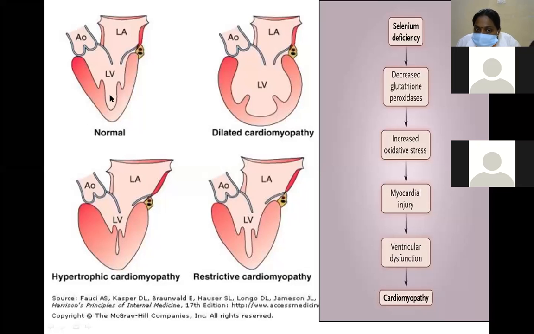So this is a normal condition, this is a dilated cardiomyopathy. Hypertrophic means an increase in size. Restrictive cardiomyopathy. When there is a selenium deficiency, it is mainly due to decreased levels of selenium and a decrease in glutathione peroxidase enzyme, which increases oxidative stress, leading to myocardial injury, ventricular dysfunction, and mainly cardiomyopathy.